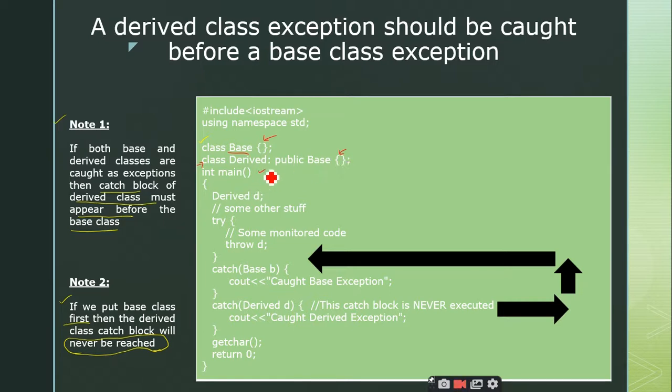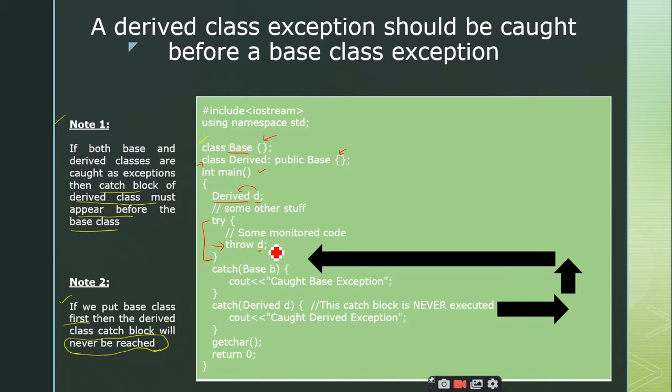Now coming to our main function, you can see here I have created a derived class object. And here I am using the try block. In try, what am I throwing here? An object of derived class, right?